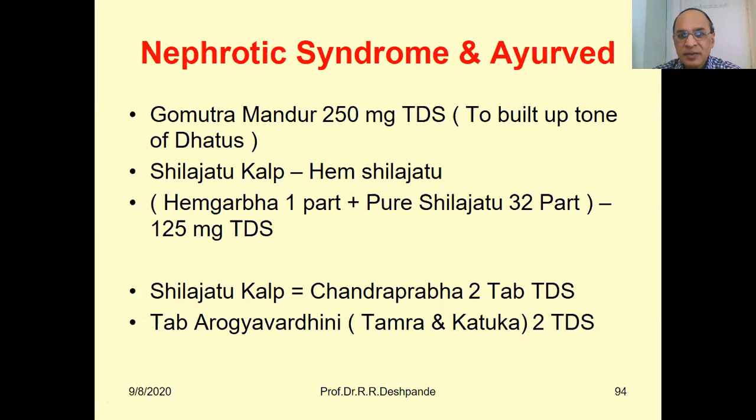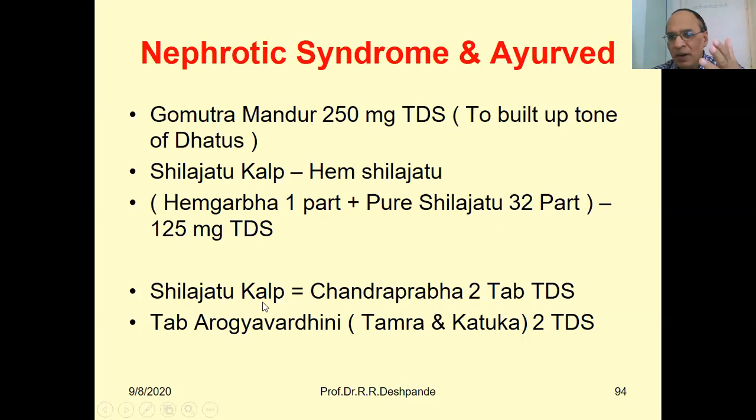These kalpas can be helpful in the nephrotic syndrome, but not for self-medication. This is an educational video only for Ayurvedic students. They can use these medicines with their discretion. Ayurvedic doctors can use this. Hema Shilajatu is Hema Garbha 1 part and pure Shilajatu 32 parts. It is not readily available. It has to be prepared. Then 123 milligrams TDS can be used 3 times a day.